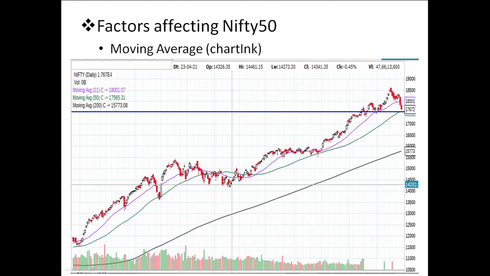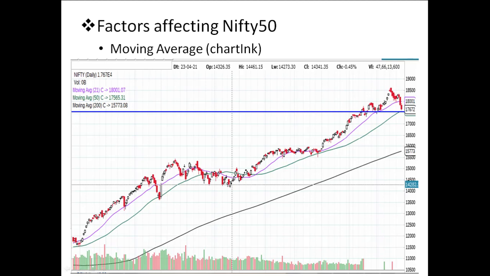This is the 200 simple moving average, this one is the 21 moving average, and this is the 50 moving average. Nifty is trying to get support either on the 21 moving average, or if the 21 moving average support is broken, then it tries to get support on the 50 moving average, and sometimes that is broken.